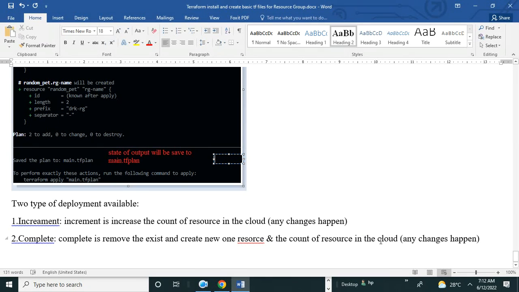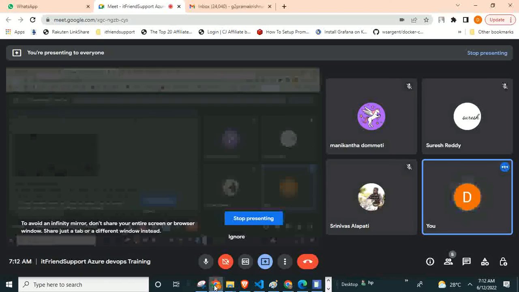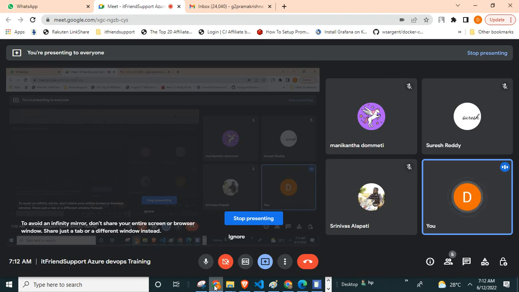The count of resources in the cloud is always maintained steady. So which method will we normally prefer? Manikanta, Suresh, and Srinivas also come, I think. Which one is better? If you understand, give your answer.